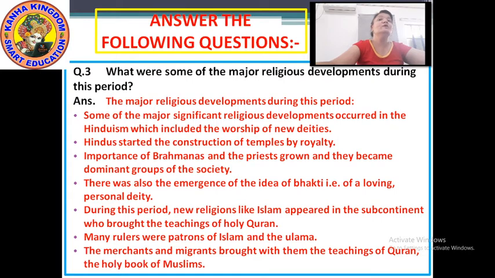Number 2, Hindus started the construction of temples by royalty. Number 3, importance of Brahmanas and the priests grew, and they became dominant groups of the society. There was also the emergence of the idea of bhakti, that is of a loving personal deity.